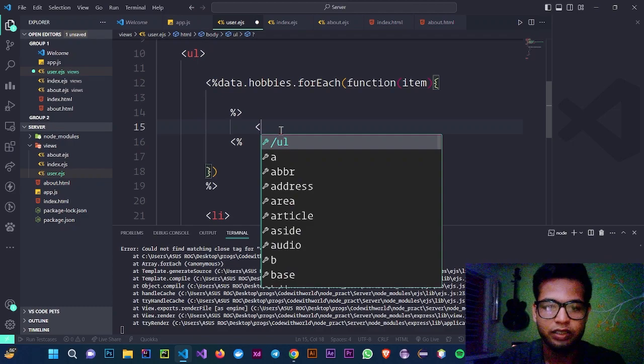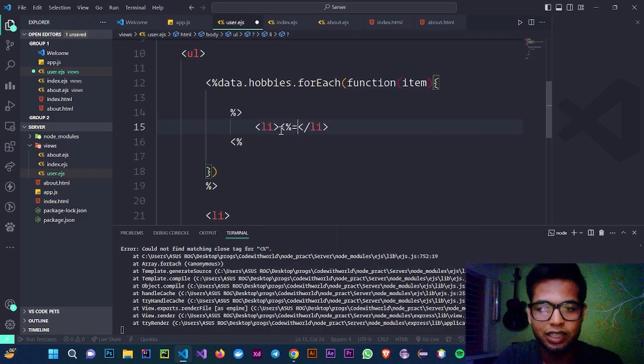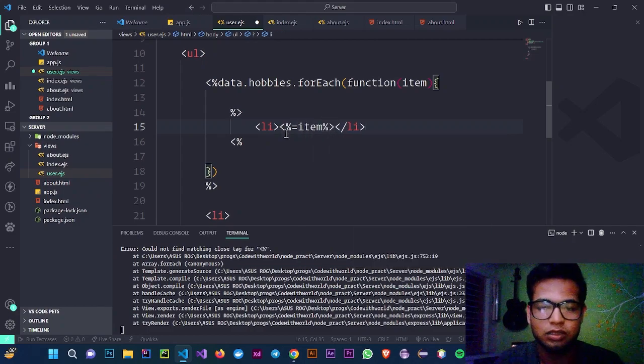Now let's provide li for each item. So again start the arrow sign, let's provide here item, and percentage, close the arrow.